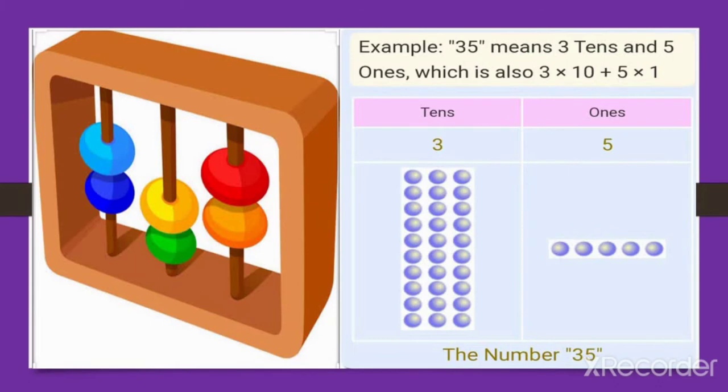We have already learned that when we separate this, 35 becomes 30 and 5, meaning 3 tens and 5 ones. So we write 3 in the column of tens and 5 in the column of ones. 35 is equal to 3 tens and 5 ones.